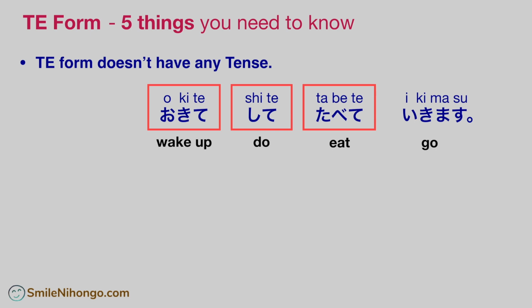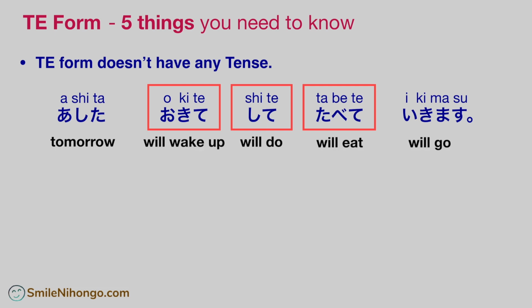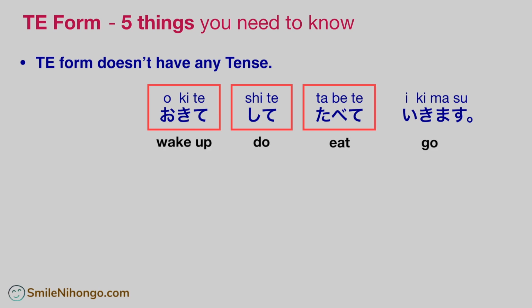It means this sentence is in the present tense. Since mas form can also indicate future tense depending on the context, if you have a time expression like tomorrow in the sentence, then of course, all the verbs are going to be in the future tense. But for now, let's put them back to the present tense.